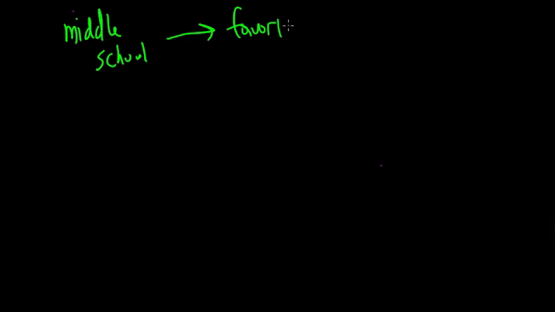Okay, so let's say you wanted to know, out of the students in a middle school, what is their favorite sport? So middle school students, right? We want to know what their favorite sport is. Now, without sampling everybody in the group, how can we figure out, in a fairly simple way, what this might be? There'll be some degree of error, but how can we do it without sampling everybody?